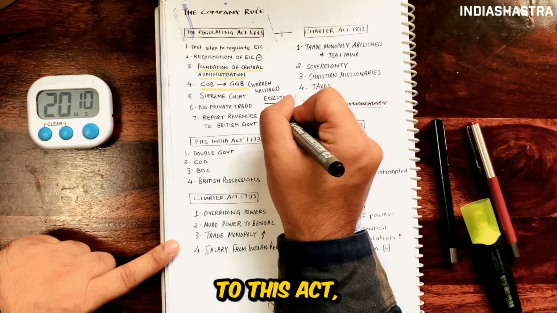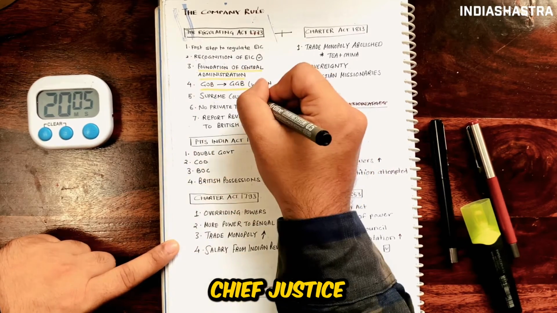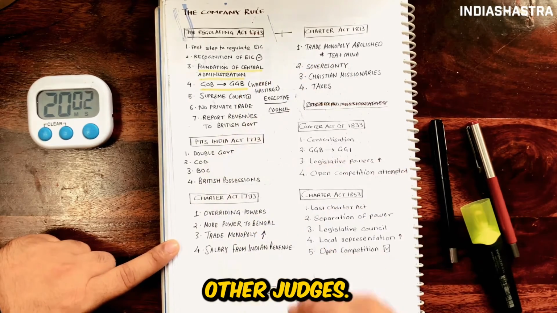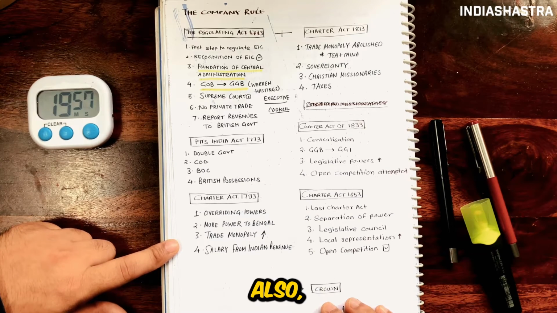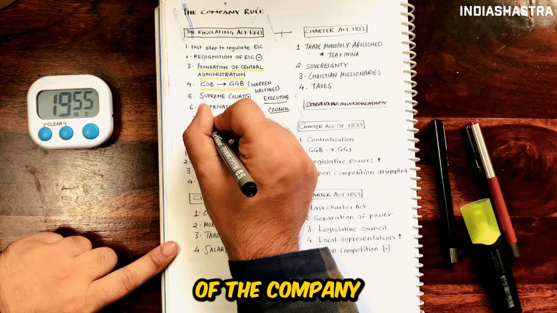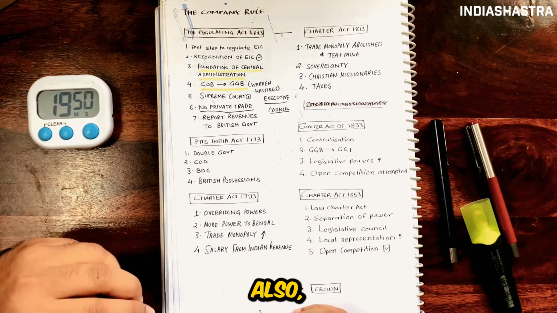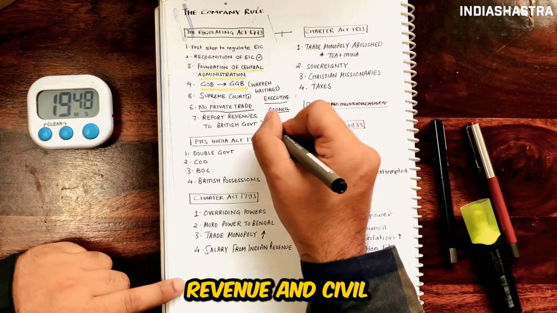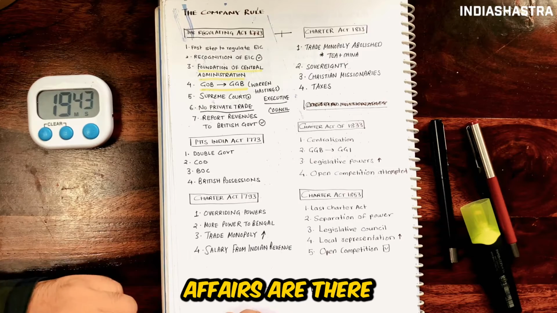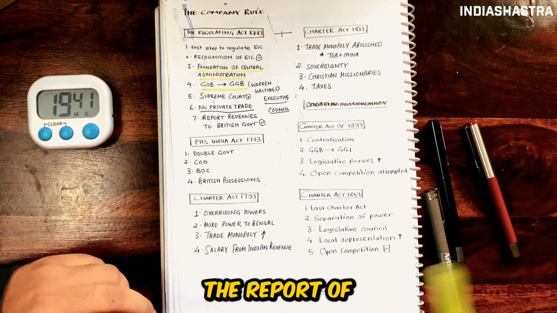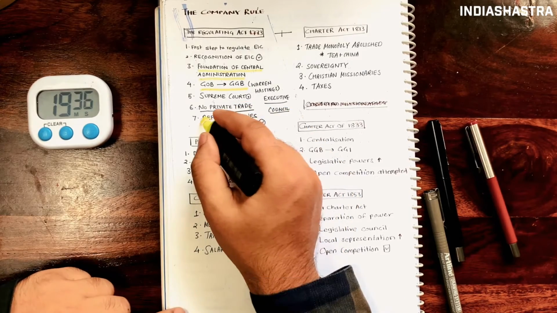Also, according to this act, there was to be Supreme Court at Calcutta. It would consist of 1 Chief Justice and 3 other judges. Sir Elijah Impey became the first Chief Justice. Also, this act prohibited the servants of the company to engage in private trade. So, no private trade. Also, the company shall report revenue and civil and military affairs to the British government. Whatever revenue, civil and military affairs are there and happening there, the report of that shall be provided to British government. So this is the Regulating Act of 1773.